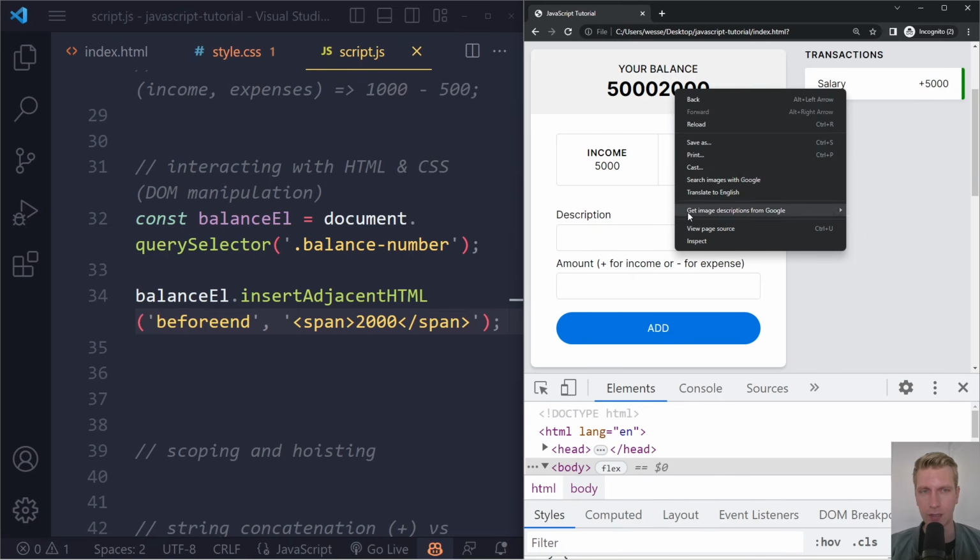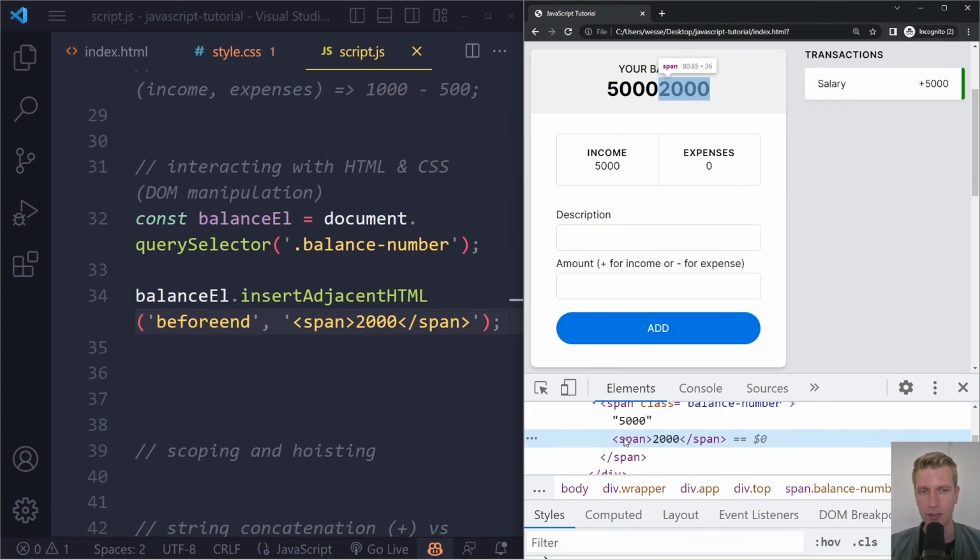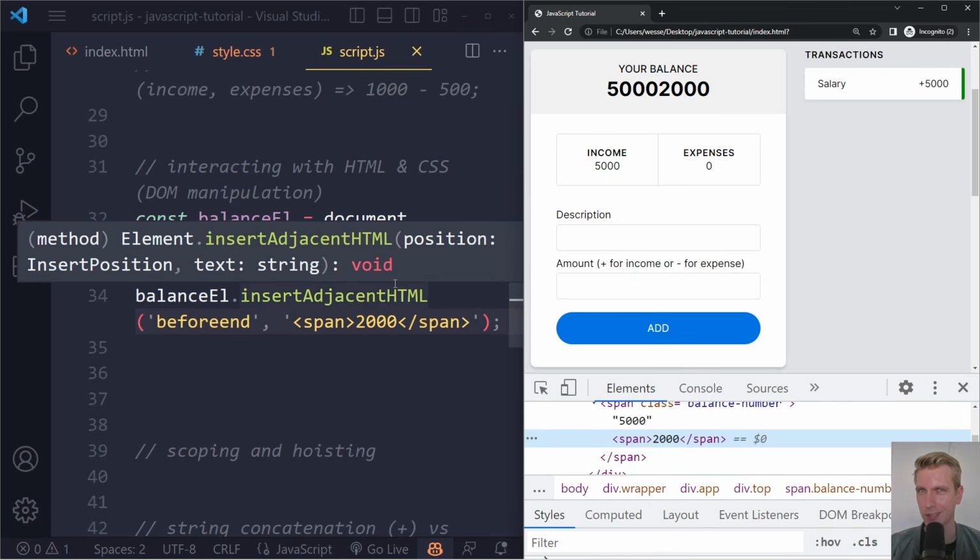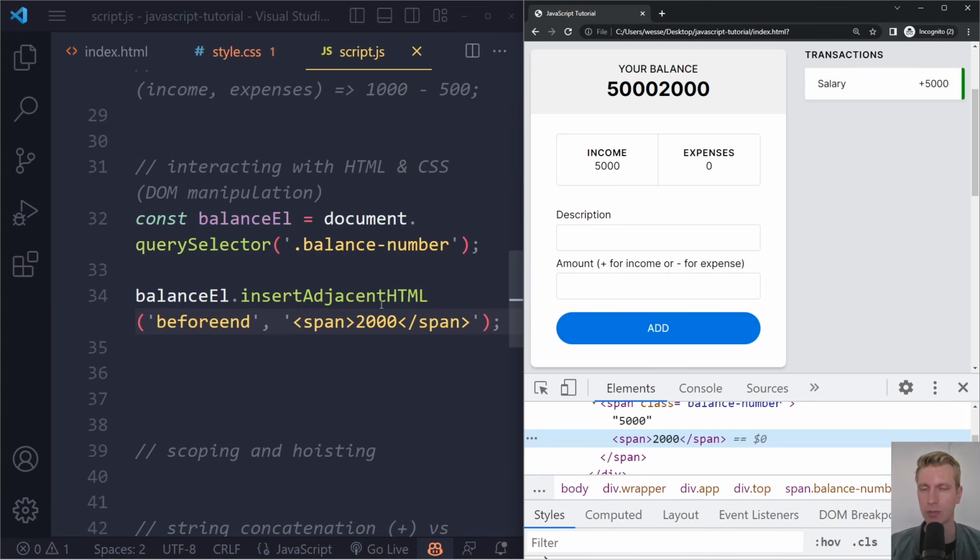And if I right click on that and click on inspect, you can see it actually has parsed that as HTML. So now we have a span with 2000. This looks a bit strange here, of course. We have those three options: text content, inner HTML, and insert adjacent HTML. Those are very common ways of inserting some content in the HTML, and we'll practice with that as well.